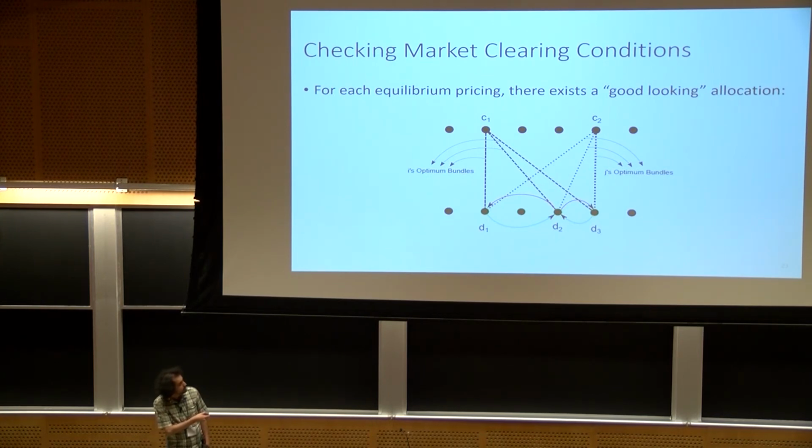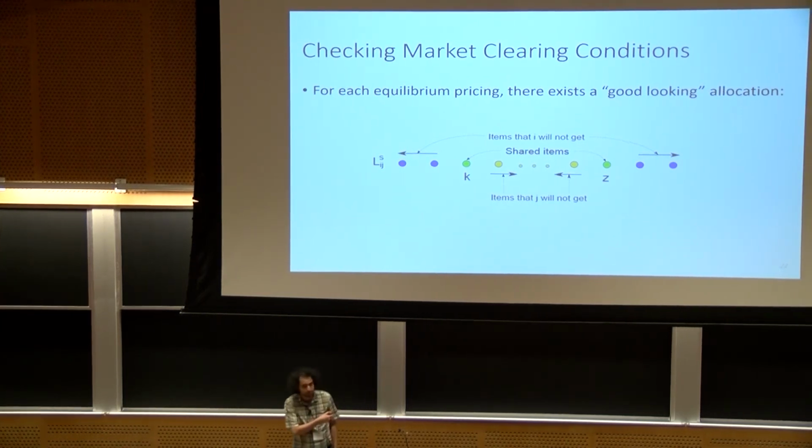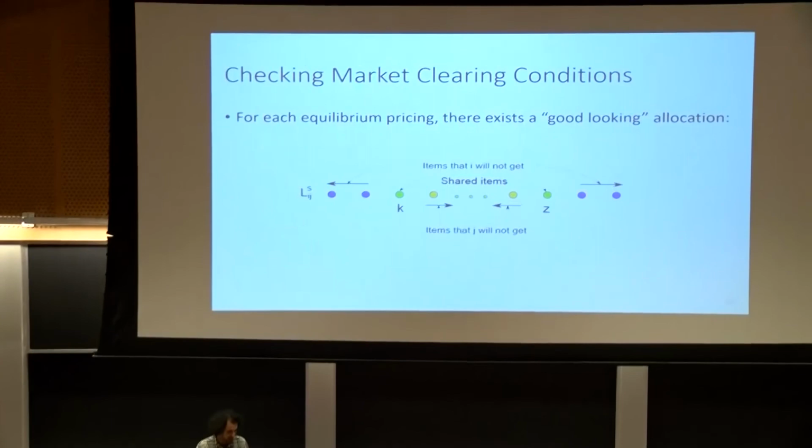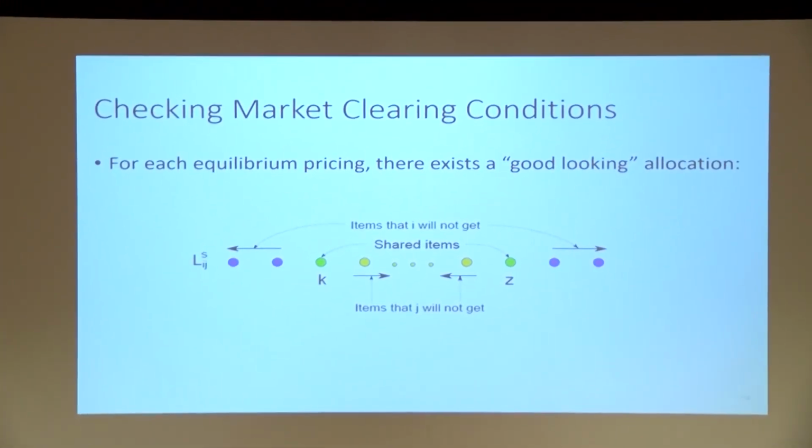But first we start with an equilibrium allocation and make agents trade in some interesting ways so that the final allocation has some interesting properties. And by using those properties, we can look for this particular allocation instead of any random allocation, which can be represented with only a constant number of variables.